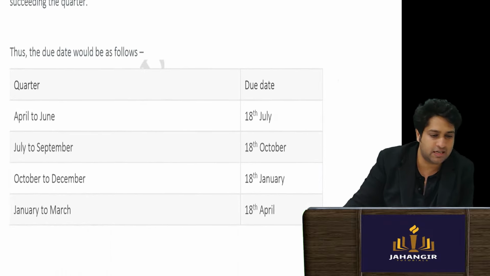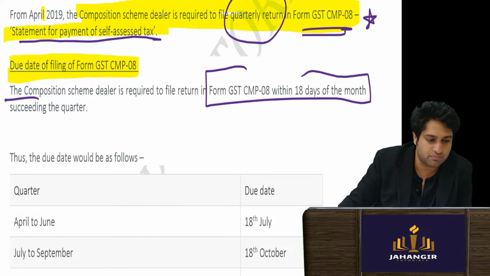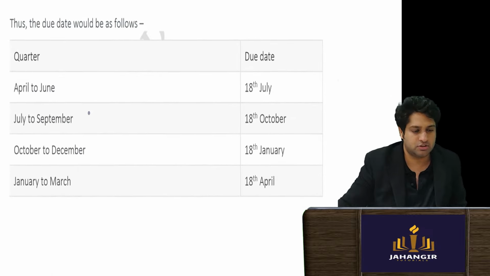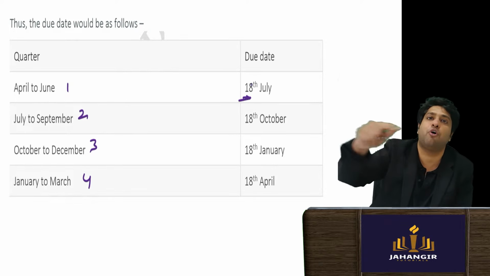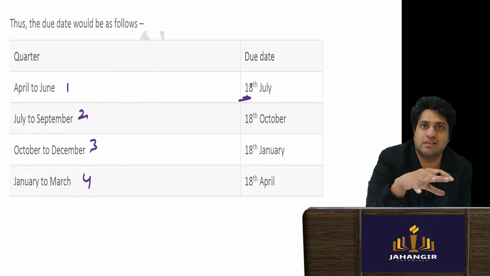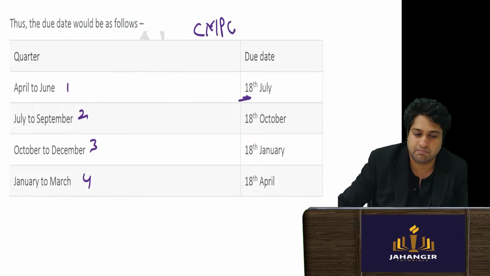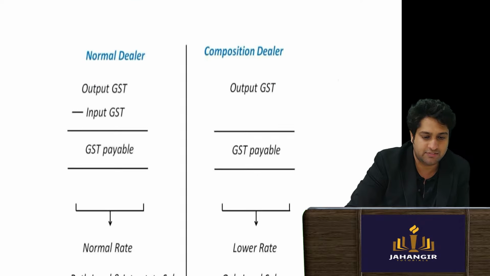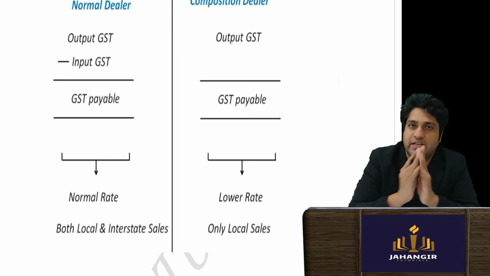It is again due within 18 days from the end of the month succeeding the quarter. So how many quarters are there? 4 quarters: quarter 1, 2, 3, 4. Once the quarter ends, by the 18th of the month following the quarter, he has to go and make the payment, and he will make the payment in CMP 08. Concept clear? And that is it. We've completed the entire part of the composition scheme as well. Thank you.